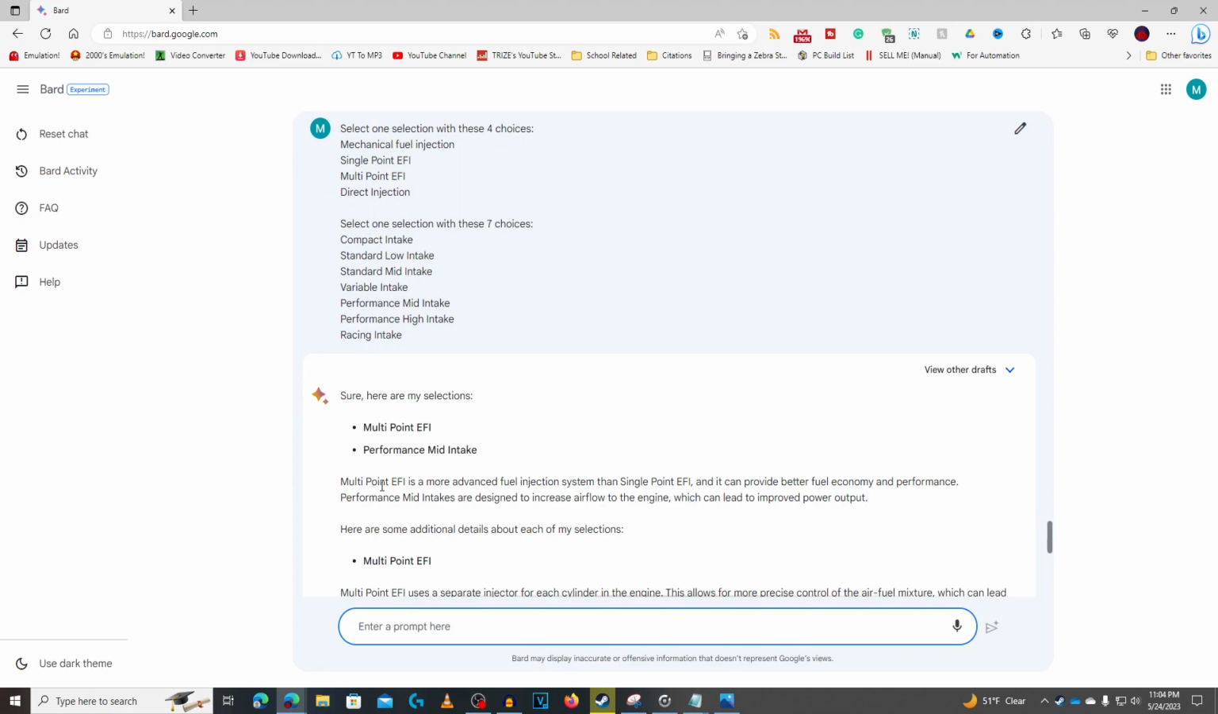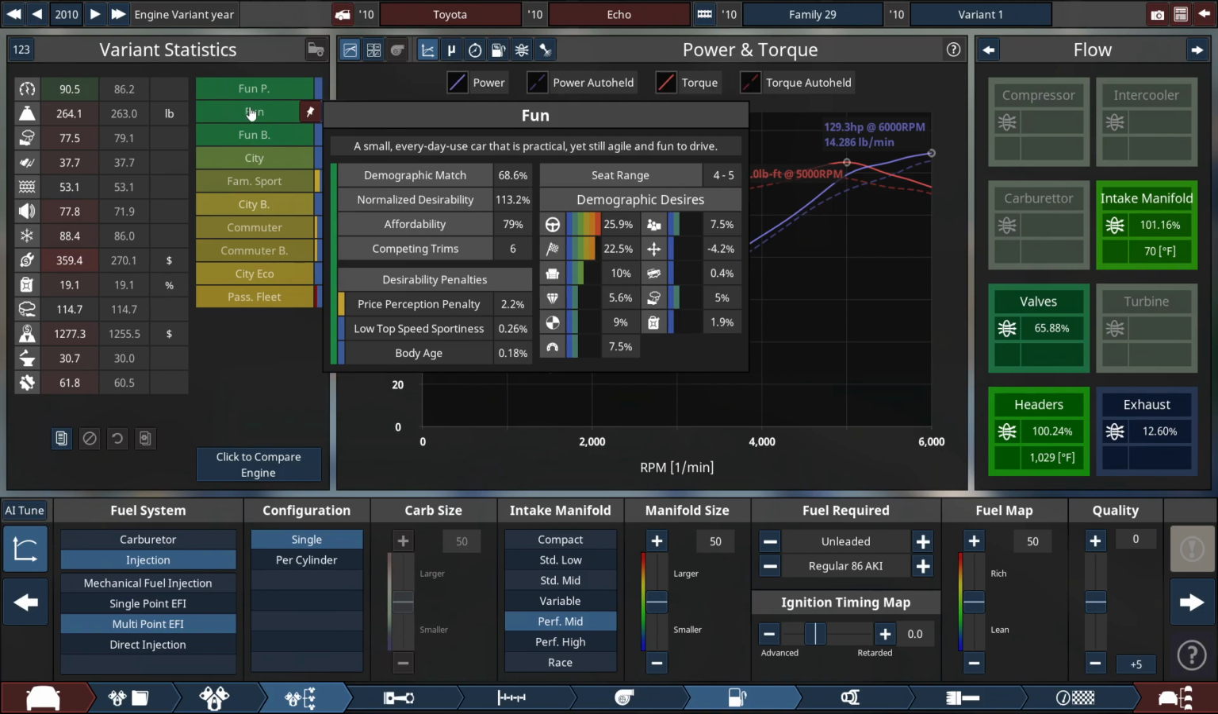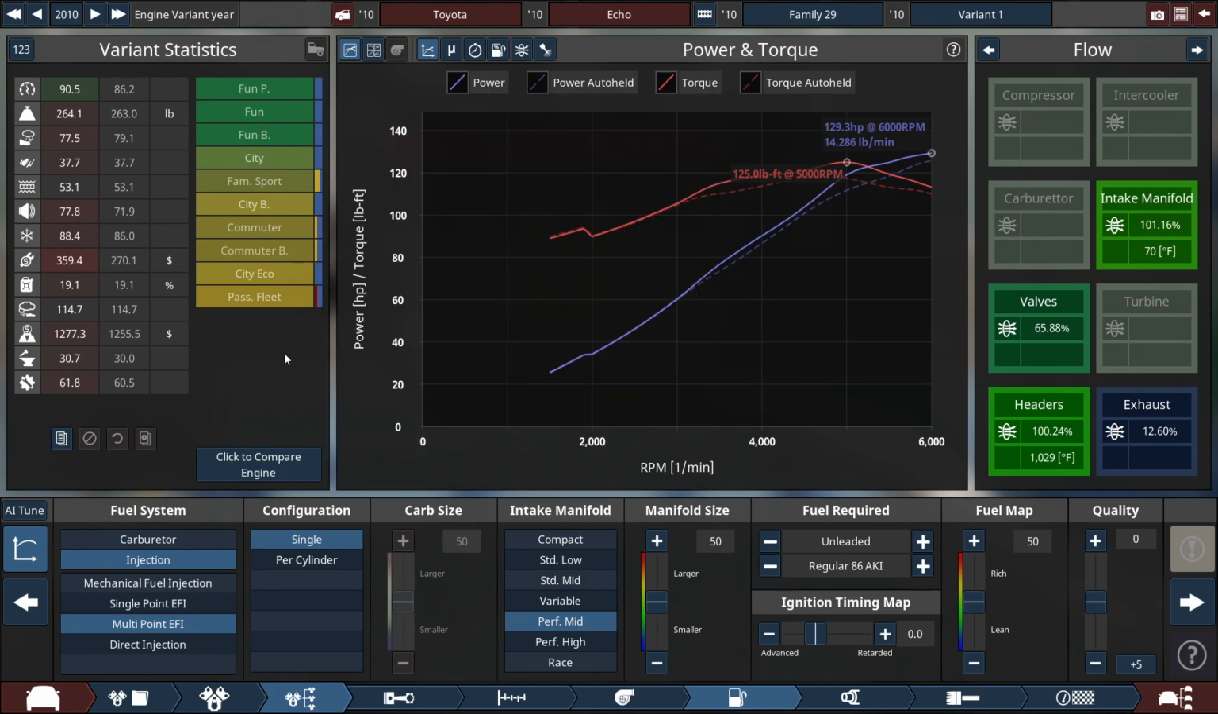So for the fuel system, back to Google Bard, I gave 4 choices right here, including 7 other choices for the compact, standard, variable, performance type of intake. And it says it wants me to use a multi-point electronic fuel injector with a performance mid-intake. So like it says, performance mid-intake, okay, it is. Now we gain quite a bit more horsepower, but almost 78 with the loudness factor. This thing is a definite screamer. But hey, it's a fun car, premium, a regular fun and fun budget car, I'll give you that.